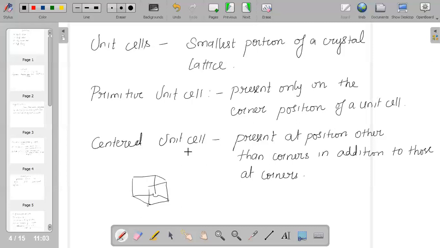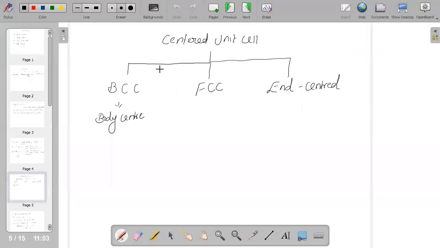Centered unit cells are of three types: body centered, face centered, and end centered. This is the most important part of the chapter: BCC, FCC, and end centered.